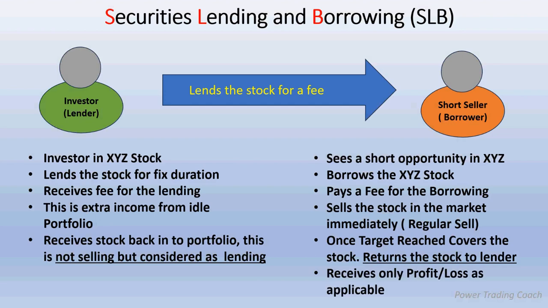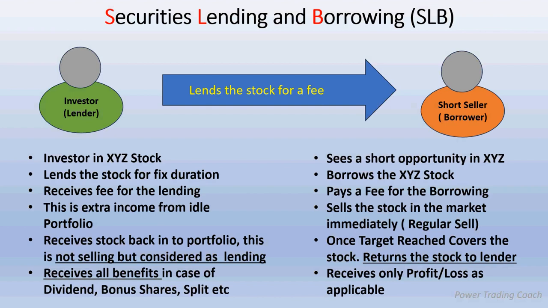So what does the short seller receive? The short seller receives profit or loss as applicable. If it reaches the target, it is profit. If it doesn't reach the target but goes against him, it is a loss for him. Plus he also pays the fees for this. So if his profit is 100 rupees and he has paid a fee of 5 rupees for borrowing, his gross profit will be 100 minus 5, that is 95 rupees before brokerage and other charges. And the investor receives the same 5 rupees from the short seller and gets the stock back in his portfolio.